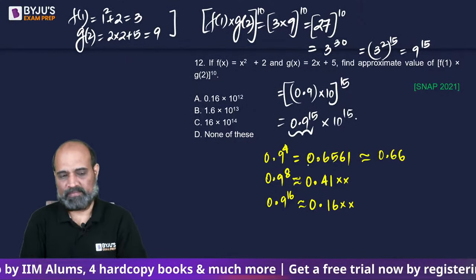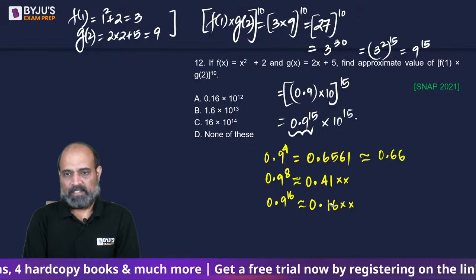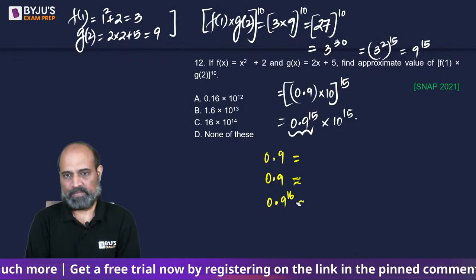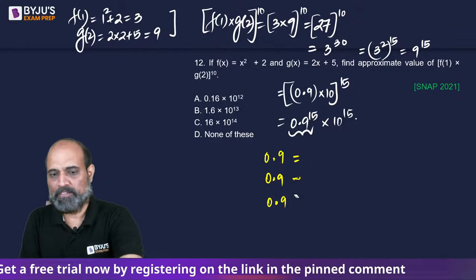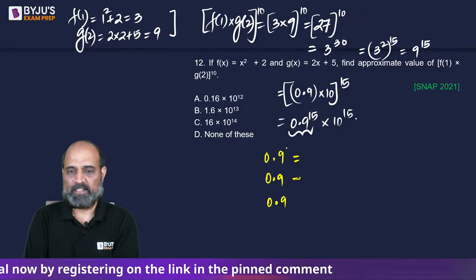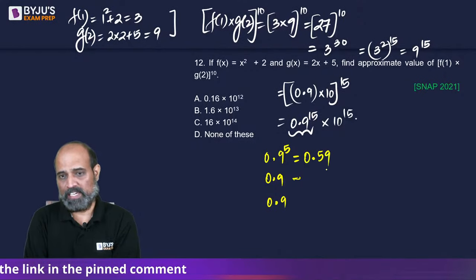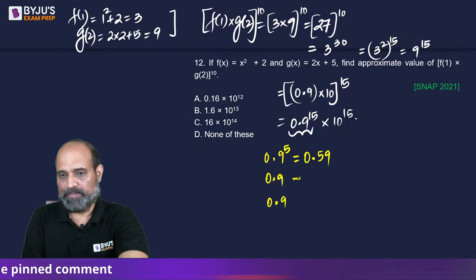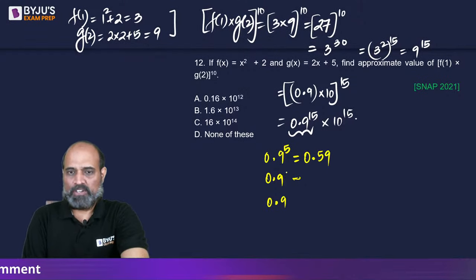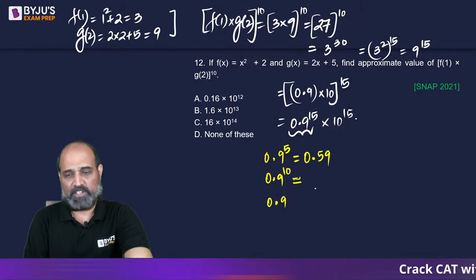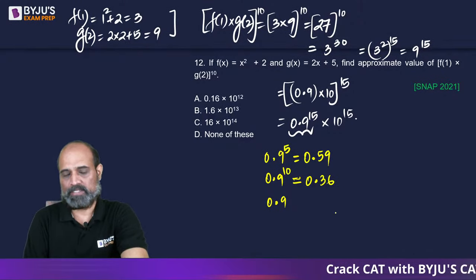0.59. Can we say 0.9 to the power 5 is going to be 0.59 something? Less than 0.6. So 0.9 to the power 10 is going to be 0.6 square, which is 0.36.